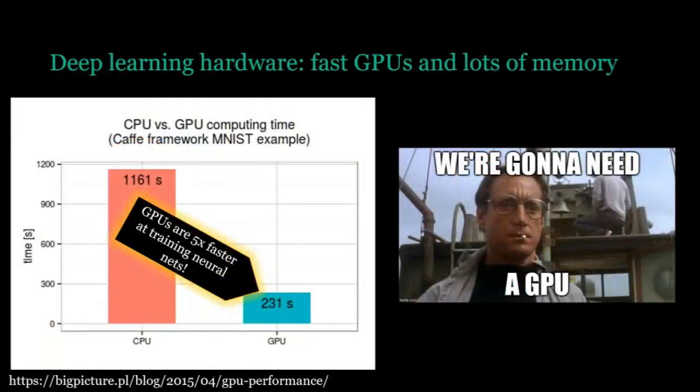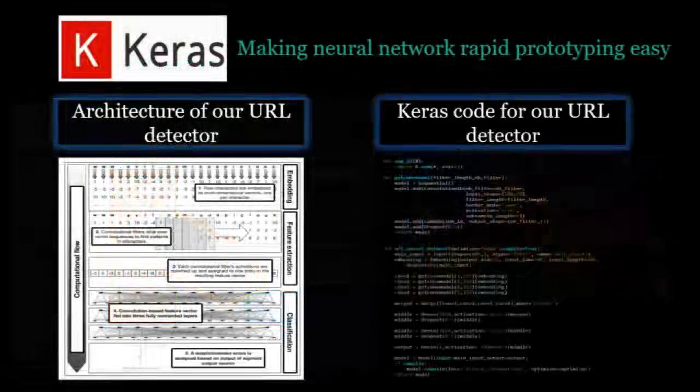You're going to need a GPU to do deep learning. It's about 6 times faster to train a neural network on a GPU. GPUs are very good at fast matrix multiplication, which is the staple of deep learning math. So we use GPUs very heavily. Basically everything we do is computed on a GPU when it comes to training neural networks.